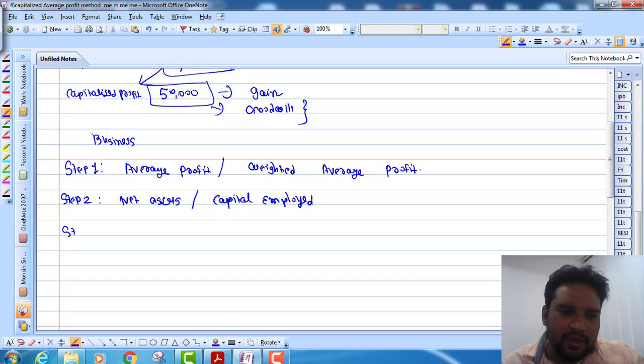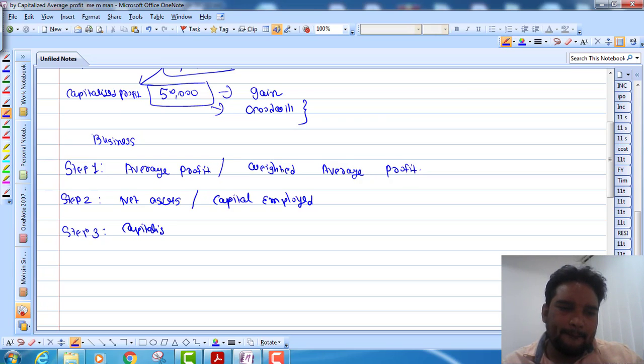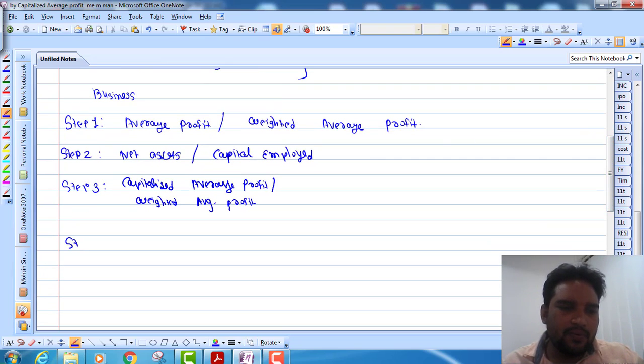Now step number 3 is calculation of capitalized average profit or weighted average profit, right? And step number 4, goodwill.